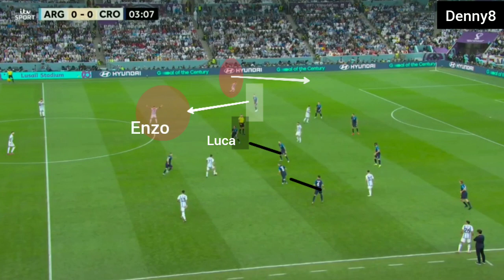Now seeing the Argentinian midfielder free, Croatia's wingback was forced to close down. If Croatia's wingbacks were committed to Argentina's wide midfielder and the ball was being switched from midfield to the flanks, space was being created for Argentina's fullbacks.